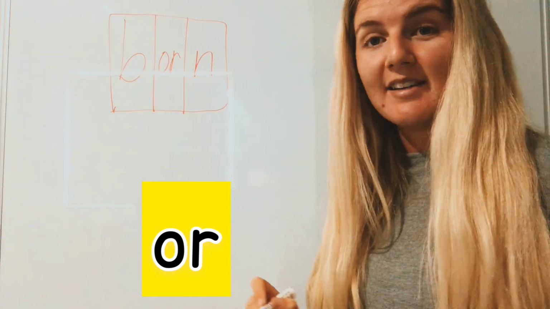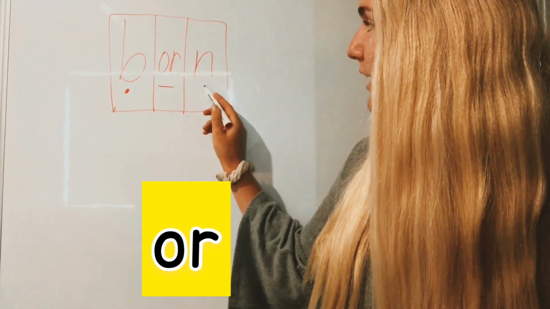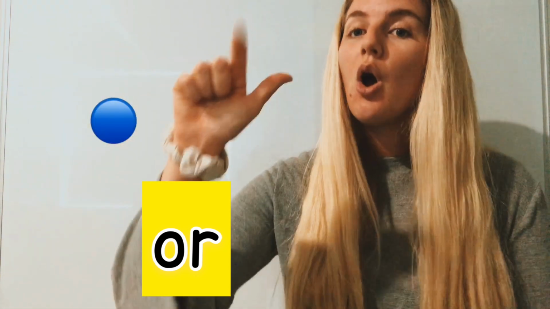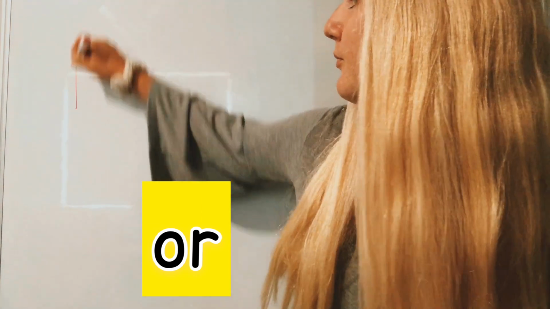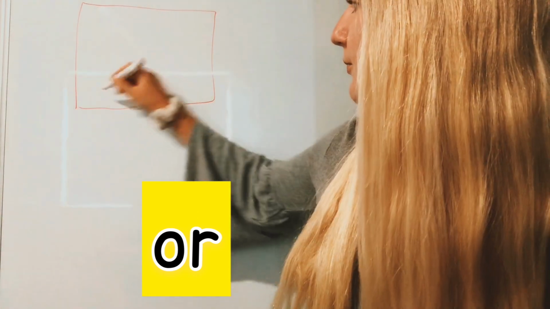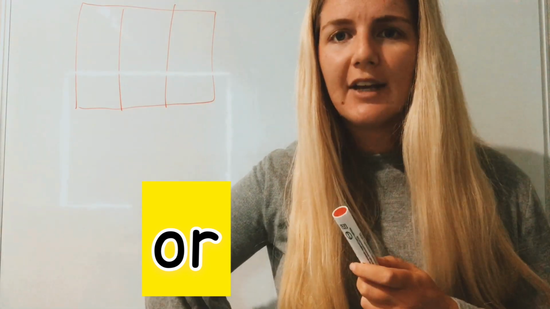Let's do our sound buttons and sound bars. We're going really, really well today. Don't forget your sound bar for the digraph. And our next word we're going to do is the word corn. How many phonemes do you think are in the word corn? 3. Let's draw 3 phoneme boxes. What's the first phoneme you hear in the word corn?